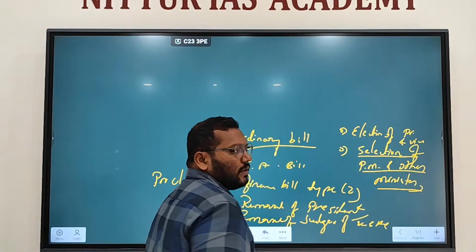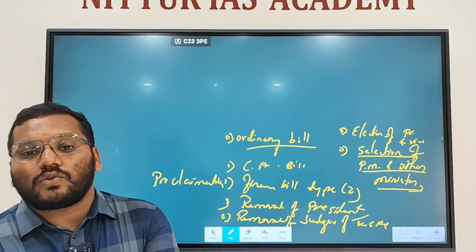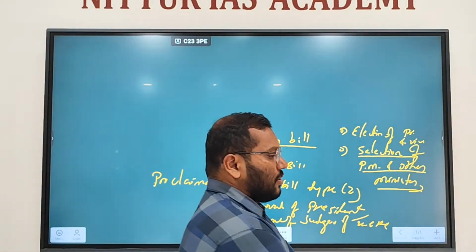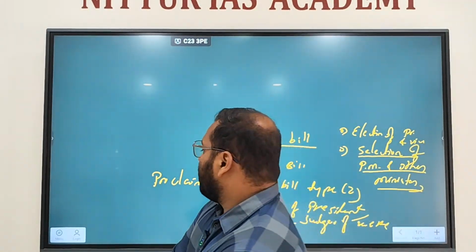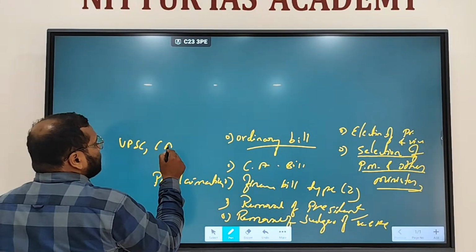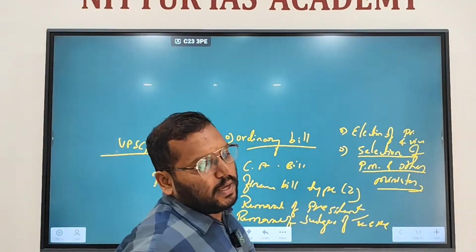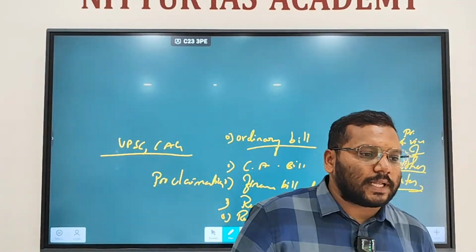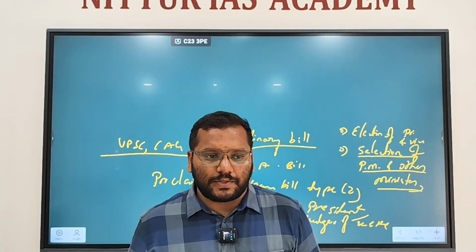Vice president. Then consideration of reports of constitutional bodies like UPSC, CAG. Every year they will submit annual reports that can be considered by both houses. Consideration of reports of constitutional bodies. Okay.